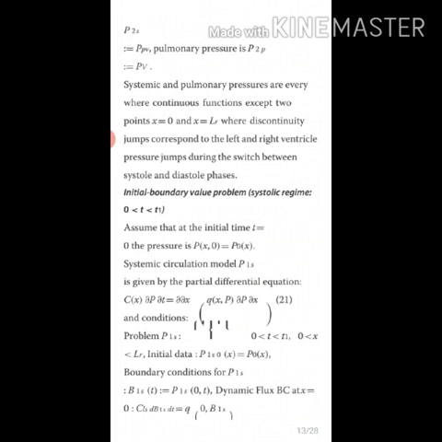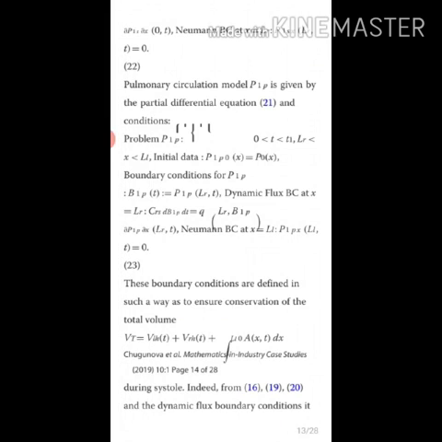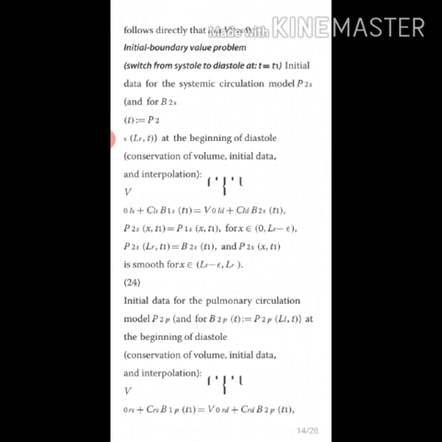Initial boundary value problems. Assume that the initial time t equals 0. Then the pressure is P of x comma 0 equals P naught of x. These are the initial conditions we used. These boundary conditions are defined in such a way as to ensure the conservation of the total volume, Vt equals VLH of t plus VRH of t. Initial boundary value problems. Switch from systole to diastole at the time t equals t1.